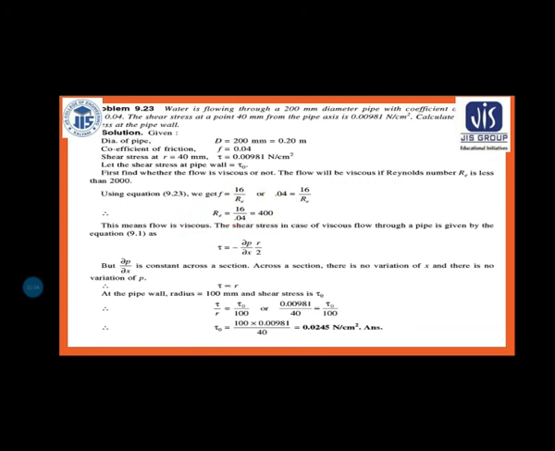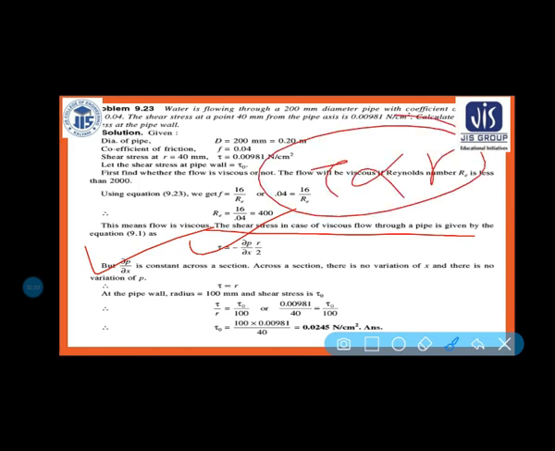This means the viscous flow, so the shear stress you can find out here. The shear stress in case of viscous flow through a pipe is this formula, already I mentioned: minus del P by del X into R by 2, and del P by del X is constant, so shear stress is proportional to small r. And tau by r is equal to tau naught by 100, because at the pipe wall radius is equal to 100 mm, because diameter is given as 200 mm.